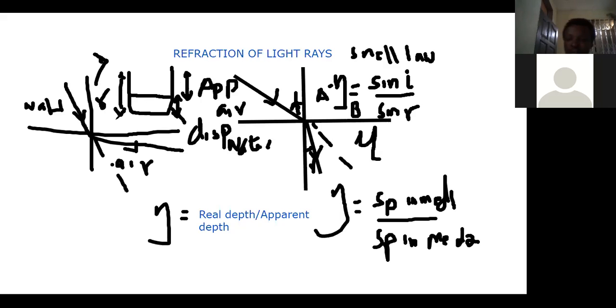So when you're asked to find the refractive index, given the depths, you're going to use real depth all over apparent depth. When you're asked to find the refractive index, given the speed, you're going to use the speed in medium 1 all over medium 2. When you're asked to find them using their angles, you're also going to use sine I all over sine R. I hope I've made myself clear. Have I made myself clear?